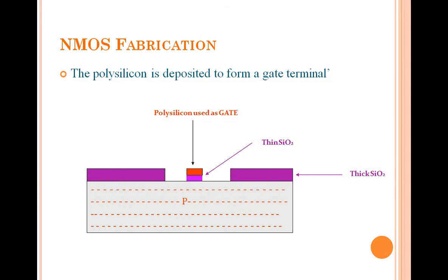Now, in this particular place where you had masked initially, it will show only the part where the gate has been developed, meaning polysilicon is deposited to form a gate terminal. I hope you are clear. I'll repeat it once again.